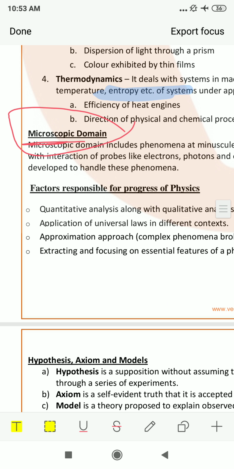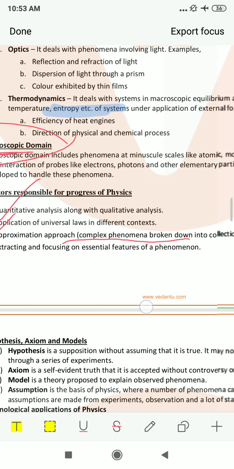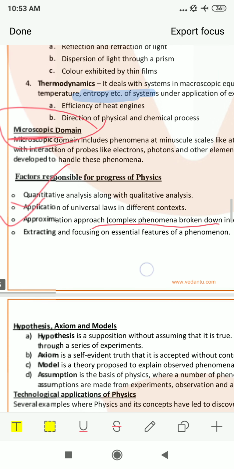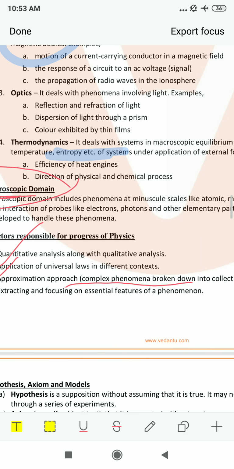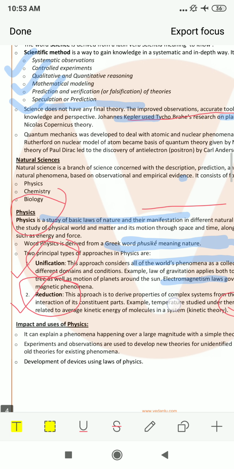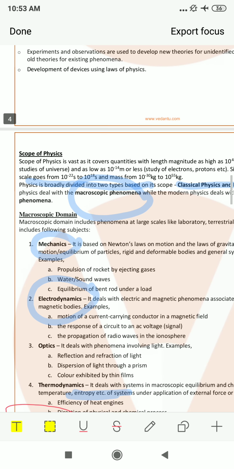The next comes the factors responsible for the progress of physics. The factors are quantitative analysis along with qualitative analysis, application of universal laws in different contexts, and the approximation approach, meaning complex phenomena are broken down into a collection of basic laws. The next is extraction and focusing on essential features of a phenomenon. So these are a few terms. The first chapter is basically named physical world. In this chapter mostly theory is there, derivations are not there, so you have to just go through these terms.